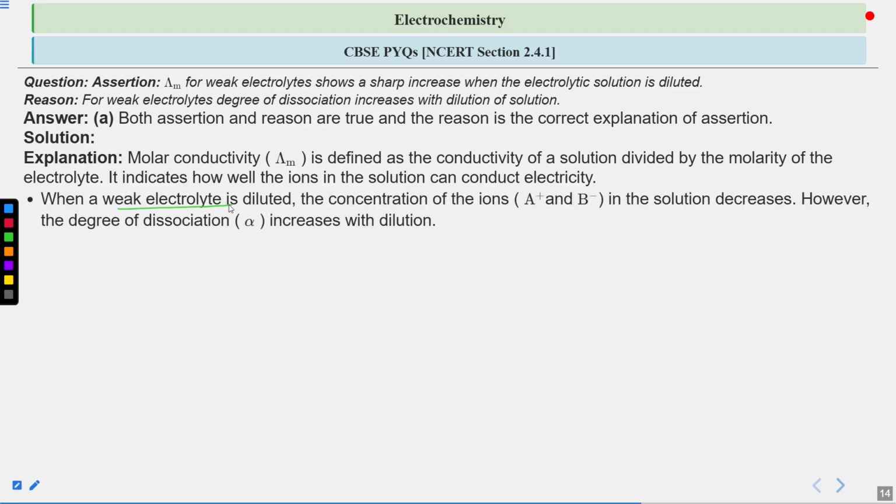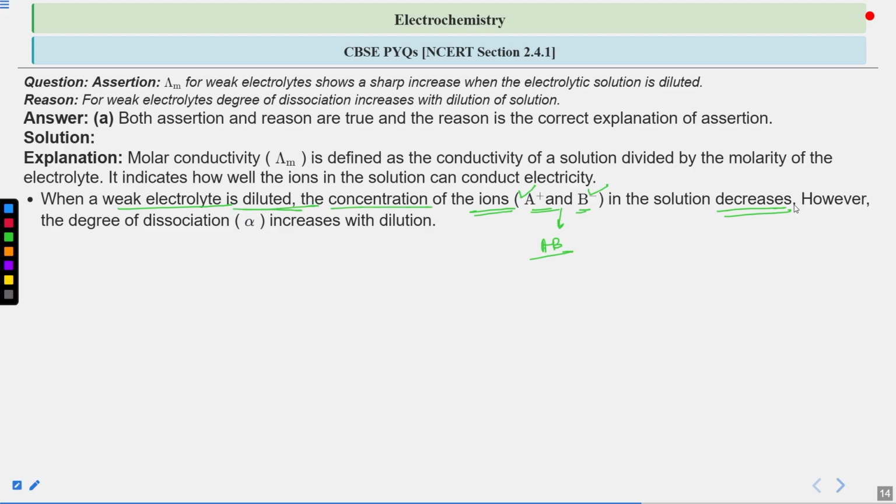So, when a weak electrolyte, we are talking about a weak electrolyte in the question also, right? When a weak electrolyte is diluted, it means we are increasing the solvent quantity. If we consider AB as a salt or electrolyte, the concentration of ions, A positive and B negative, in the solution will decrease with the dilution process.